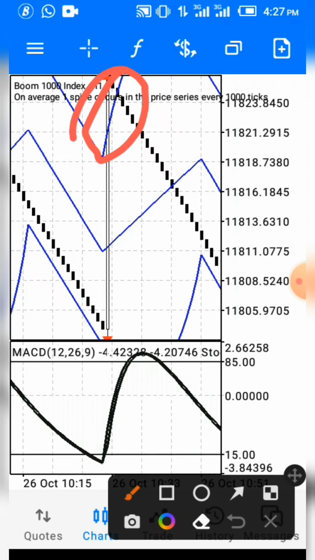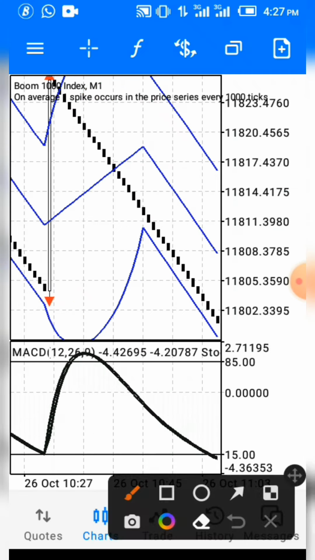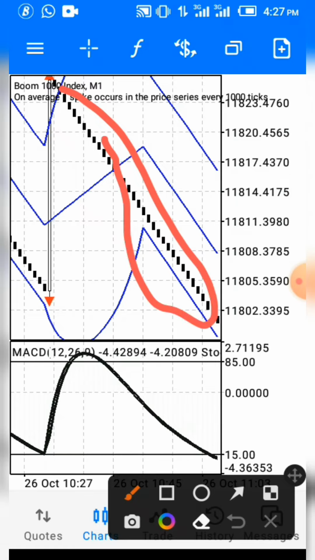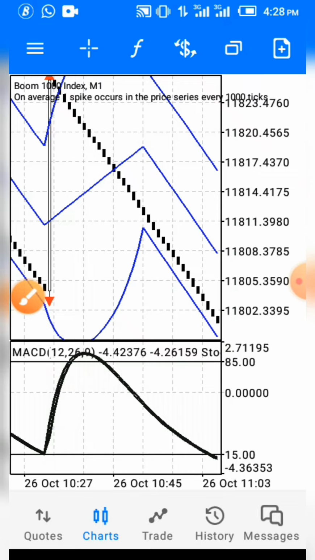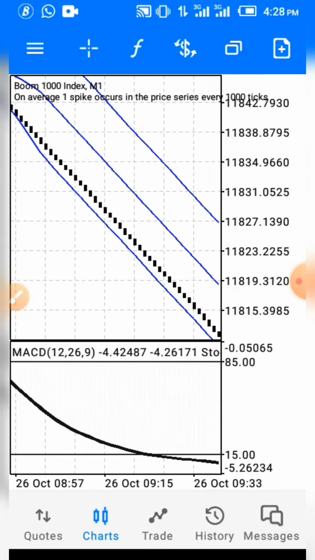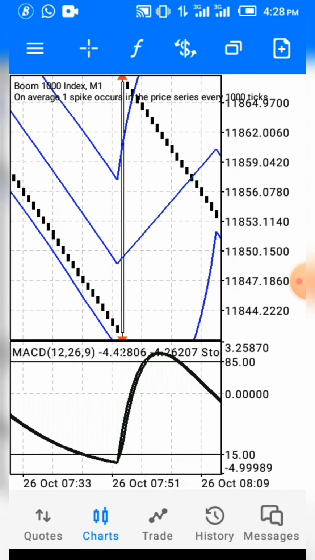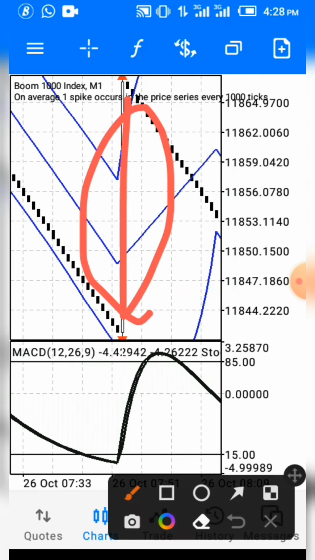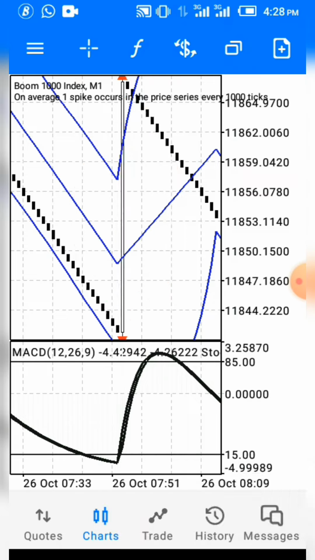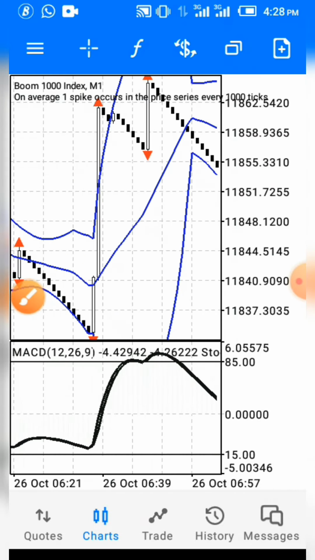You can see it broke out and it went down massively. But you don't need to be greedy. You just take 5 candles, you are out, because there are times there will be spikes. Now with this strategy, even if you are caught with a spike, it will not be long like this if you follow the conditions properly. Maybe it will be just a small spike like this.